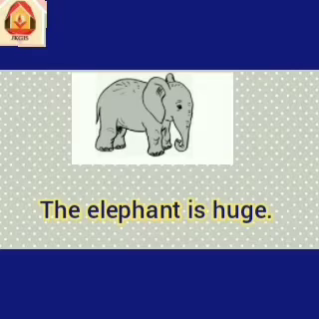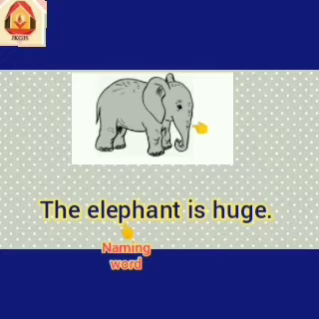Now friends, let us see one more sentence. The elephant is huge. Here we are talking about an elephant. Friends, we know elephant is a name of an animal. So it is a very good naming word. Do you know friends, elephants have a special body part which is known as trunk. They drink and eat with the help of the trunk.